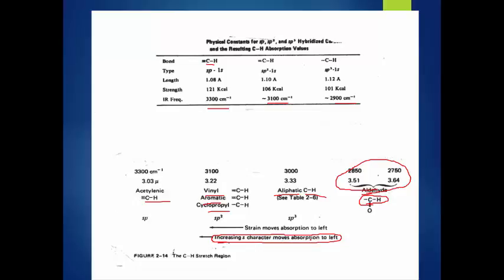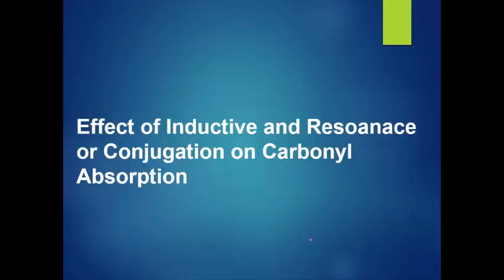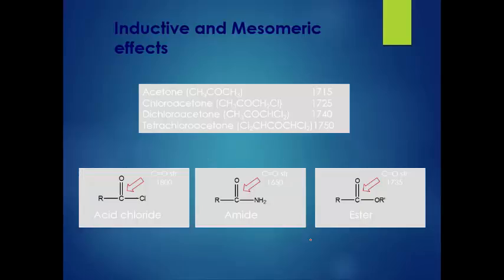What is the effect of induction on the resonance or conjugation of carbonyl absorption? That we will discuss. See this, acetone absorbs at about 1715, chloroacetone at 1735. As we attach chlorine, an electronegative group, there is an increase in the vibrational frequency. This is dichloroacetone, this is tetrachloroacetone. This we will discuss.